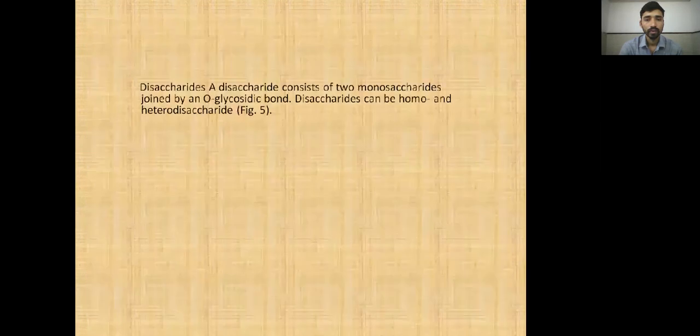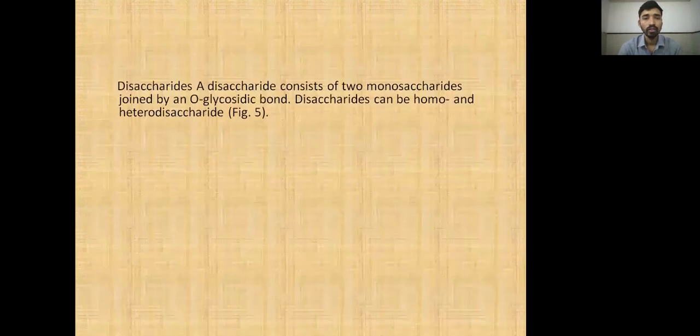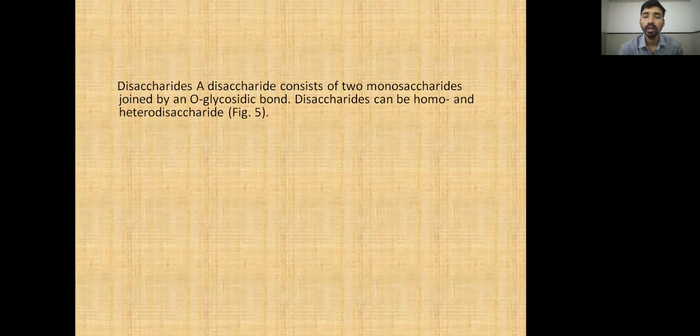Now, disaccharide. It is the second classification of carbohydrate units. Disaccharide means two monomers are required in this series. A disaccharide consists of two monosaccharides joined by an O-glycosidic bond. Disaccharides can be homo and hetero.